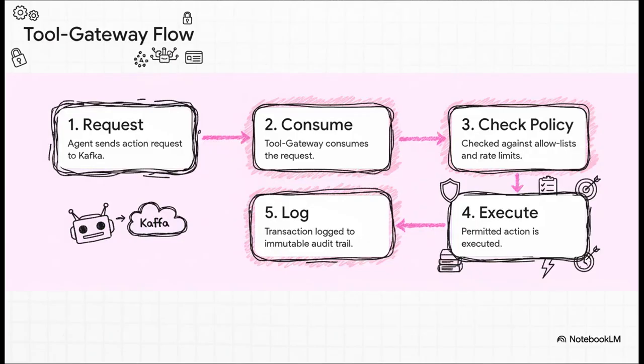The flow is built for security. The agent doesn't call the tool directly. It sends an action request to a Kafka topic, which decouples it from the execution logic. The tool gateway picks up that request, checks it against policies like allow lists and rate limits, and only then executes the action. The whole transaction, request and response, is then logged to an immutable audit trail.